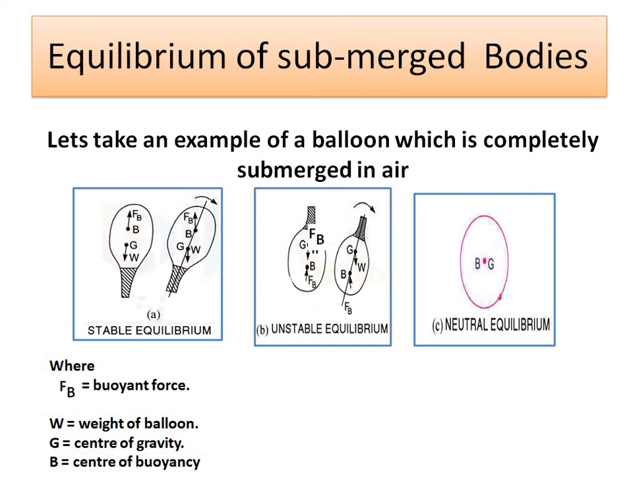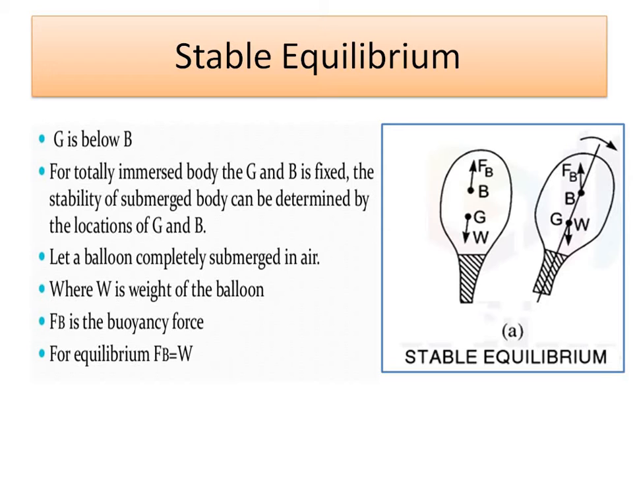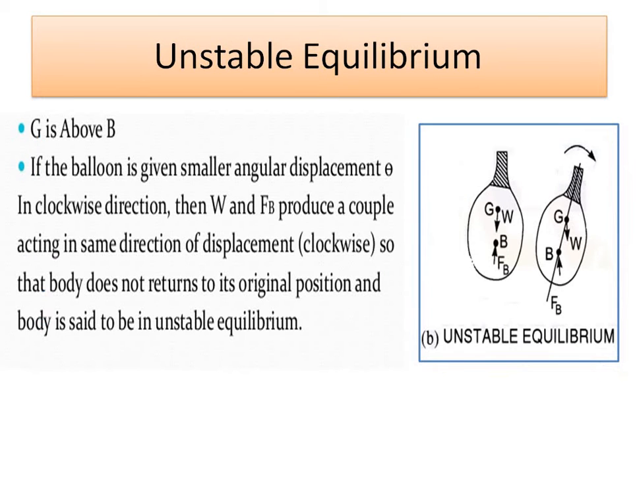So if G is below B for a totally immersed body, then G and B is fixed. Stability of a submerged body can be determined by the location of G and B only. When the balloon is completely submerged in air, W is the weight of the balloon and Fb is the buoyancy force. Then for the equilibrium condition, Fb must be equal to W.